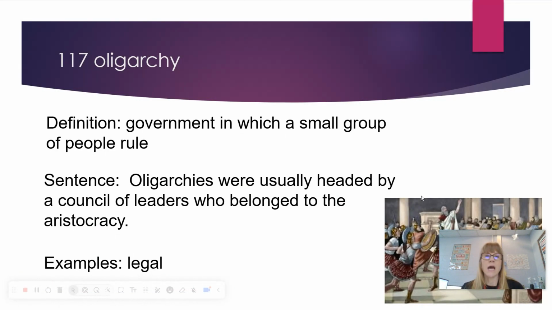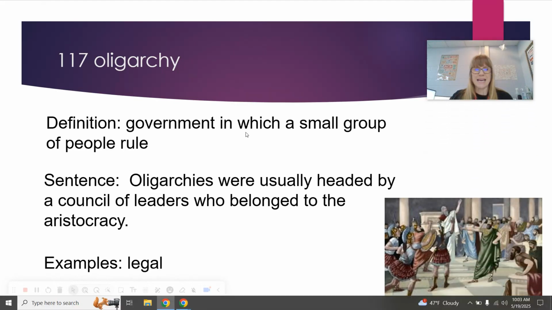The first word, oligarchy. Definition: government in which a small group of people rule. Sentence: oligarchies were usually headed by a council of leaders who belonged to the aristocracy, which was the rich people. Example: legal. So an oligarchy is a small group of people that rule. So it's not a democracy. The normal people have no say, and really whatever this small group of people wants to do, they will do. They don't have really anyone to stop them from making new rules and laws.